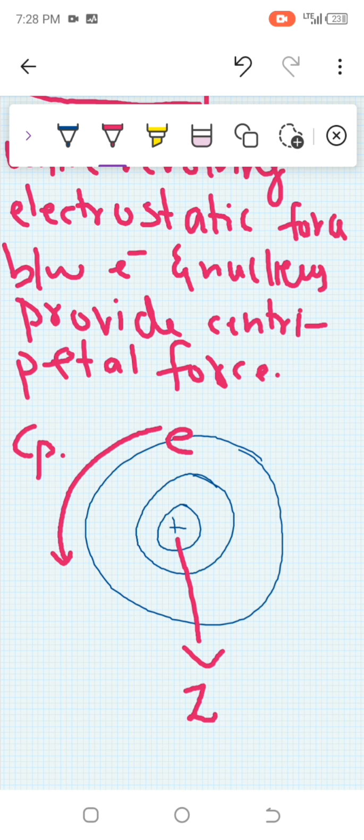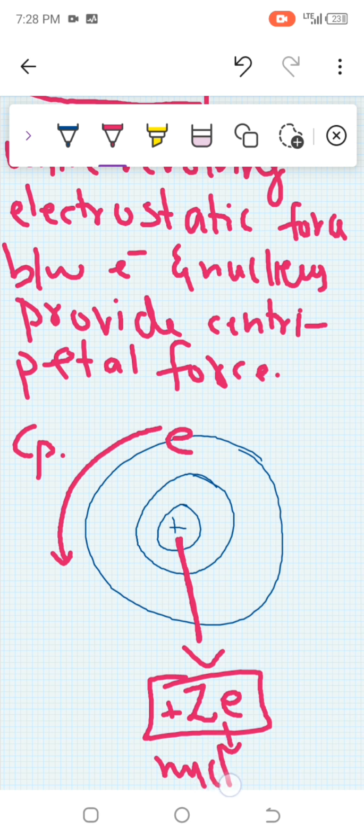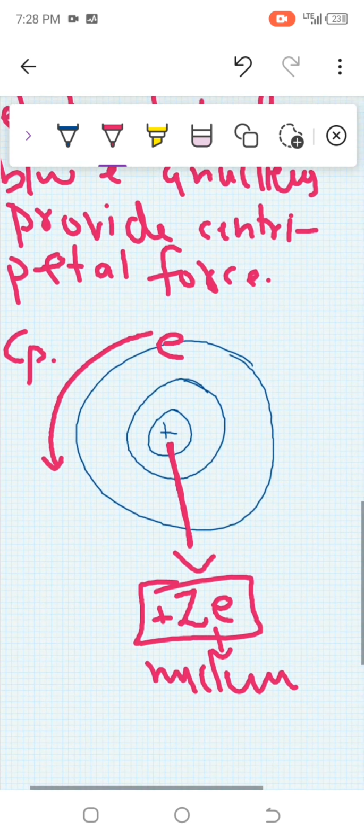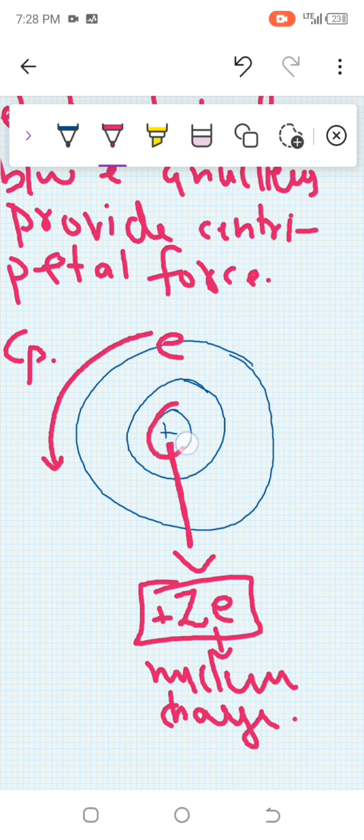A positive charge is present, Ze, the nuclear charge. We determine the charge of the nucleus as Ze because in the nucleus we have only protons, and the proton number is Z, with a positive charge e, so that is Ze.